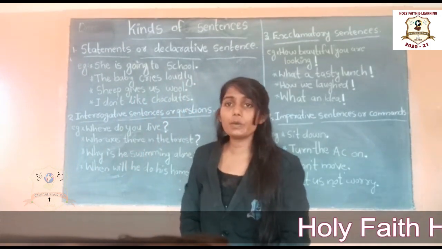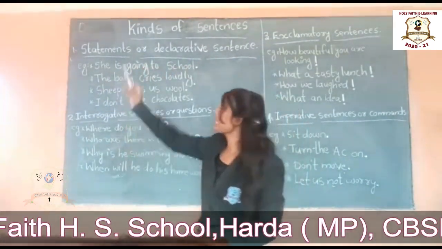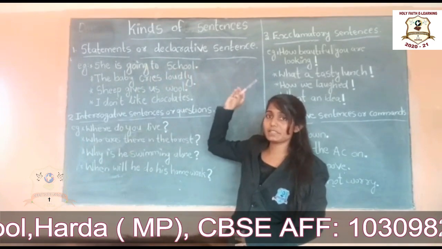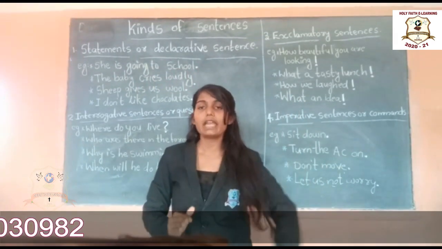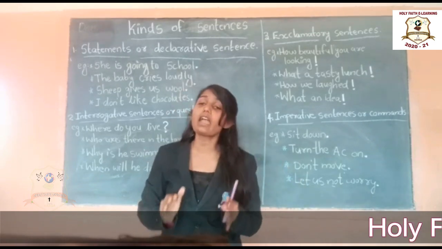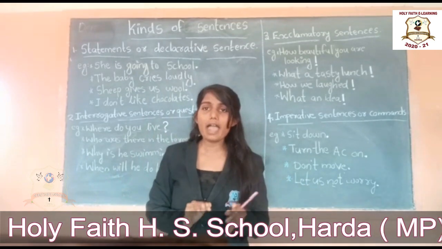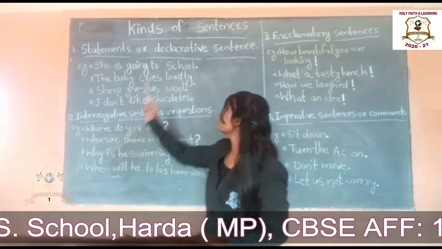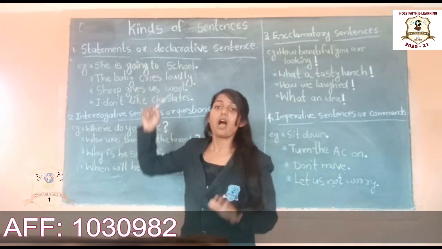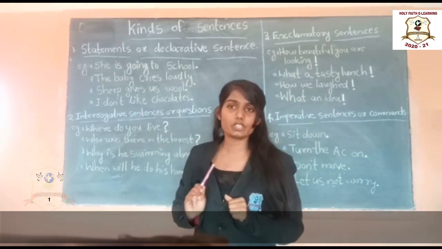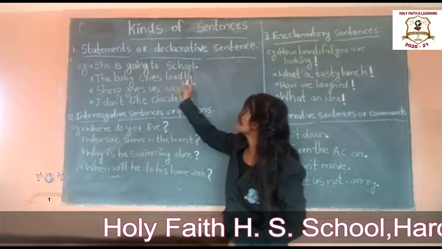The first one is statements or declarative sentences. A statement states something, and it can be a positive idea or a negative idea, and it always ends with a full stop. Listen to examples. She is going to school.